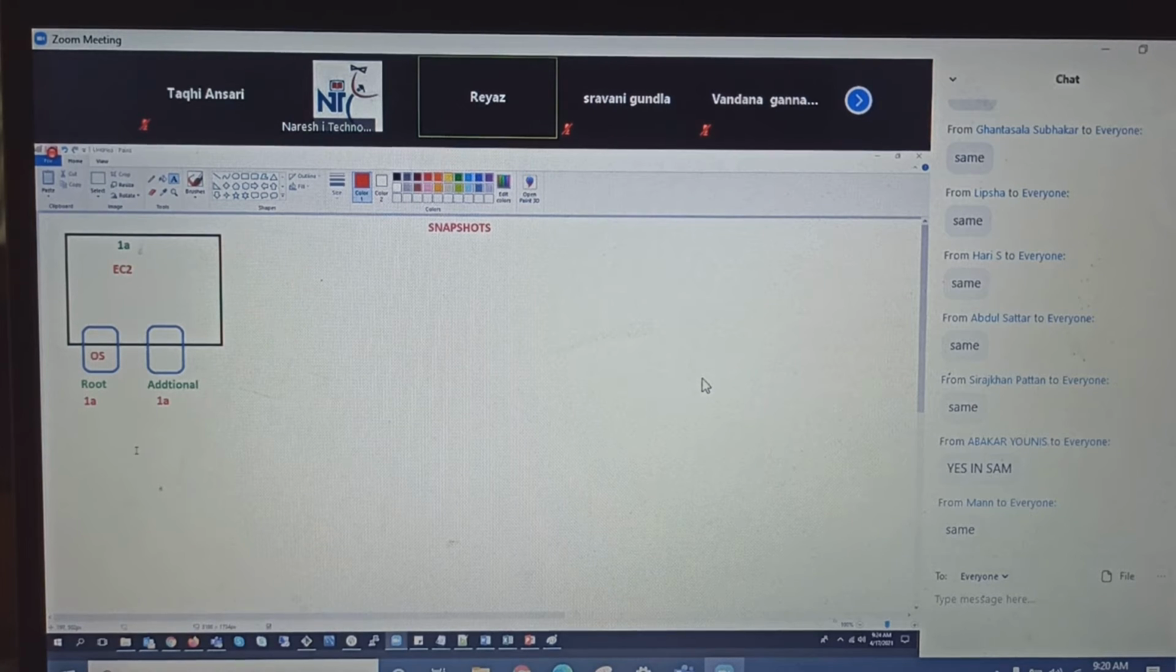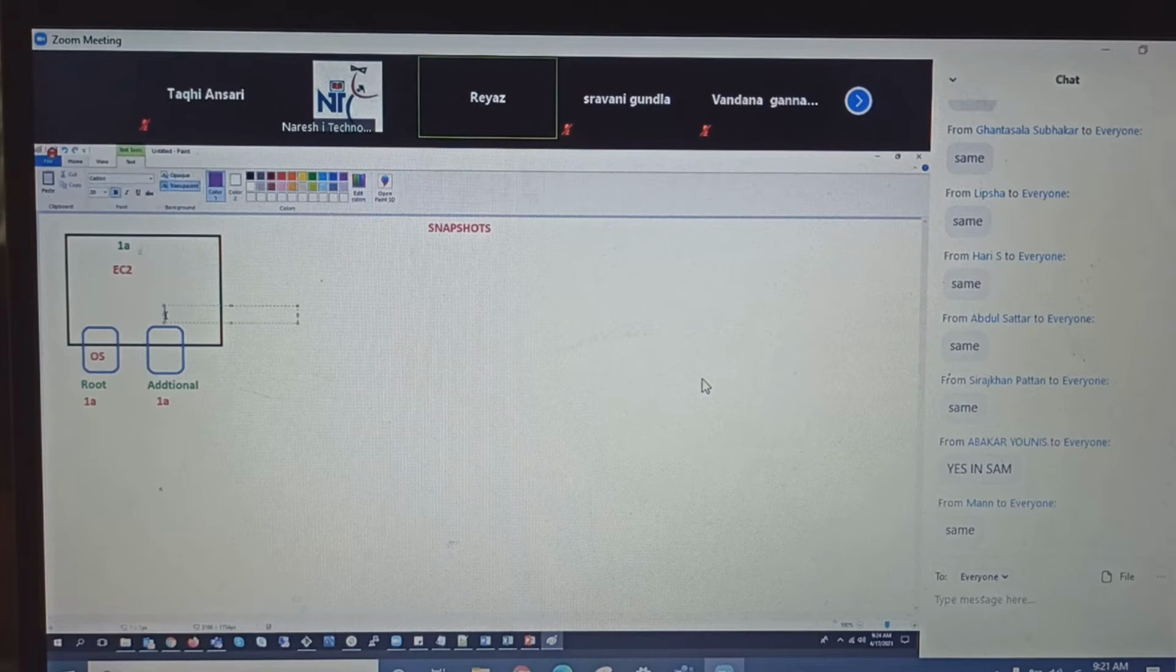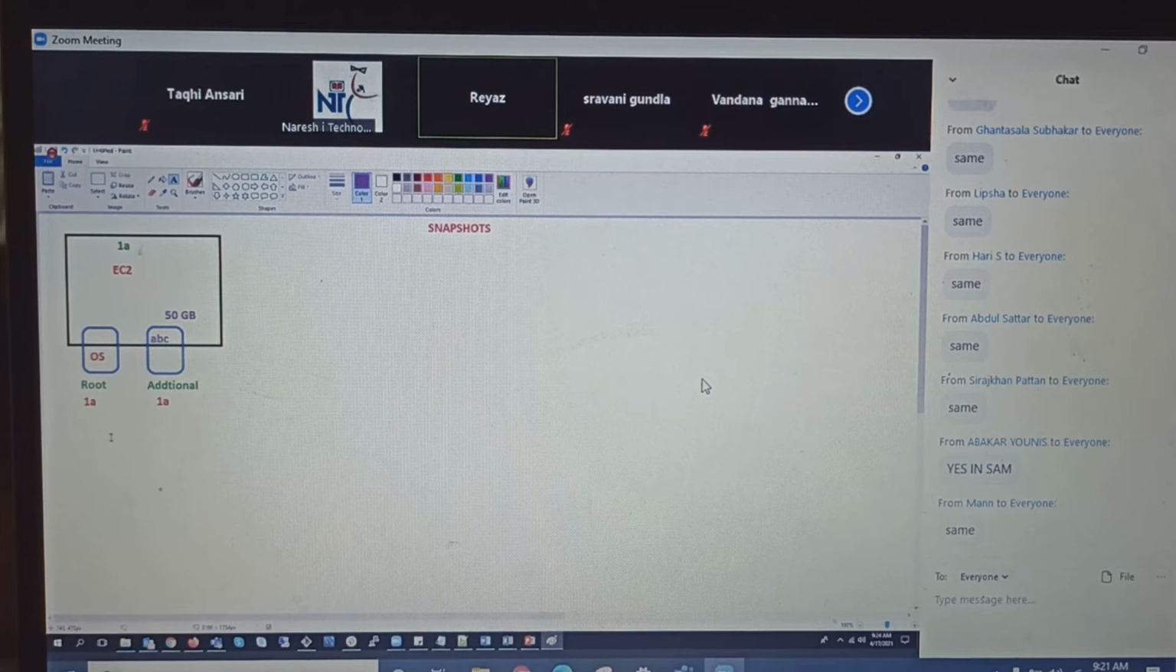Okay. Now, let's say, for example, this has 50 GB of size. My additional volume is 50 GB of size. Now I have some data called ABC. Now guys, I want to take the backup. I want to take the copy. I want to duplicate, or I want to take the copy of my volume. Right? So what is snapshot? The point in time copy of the volume is called snapshot. Point in time copy of volume.